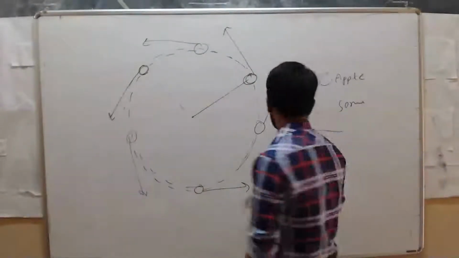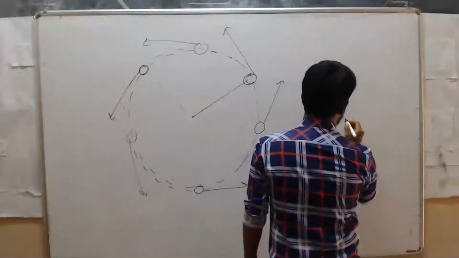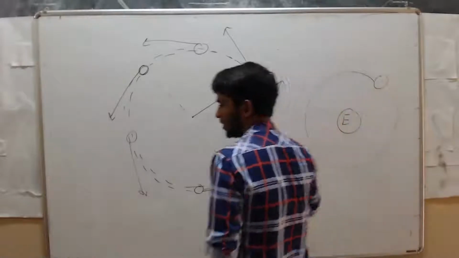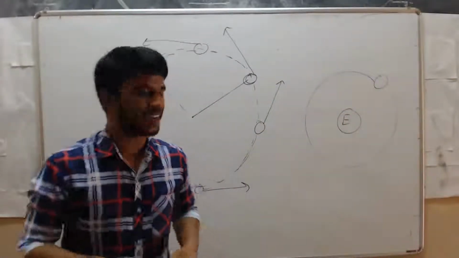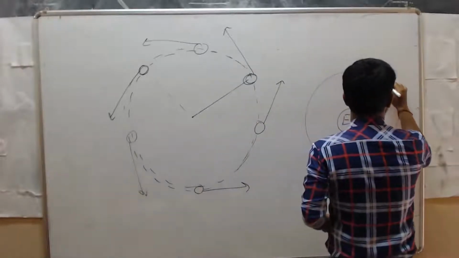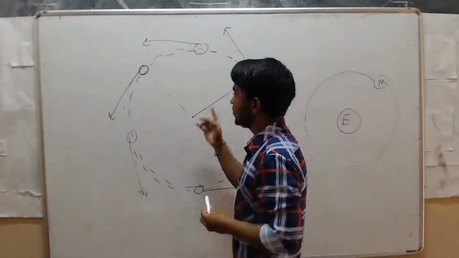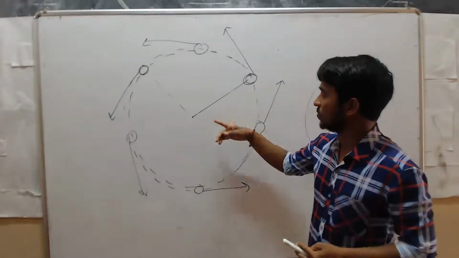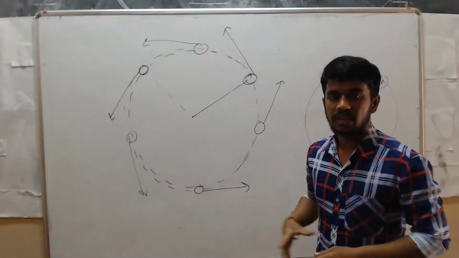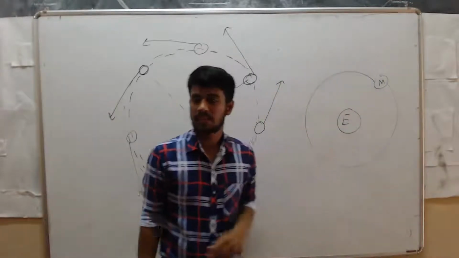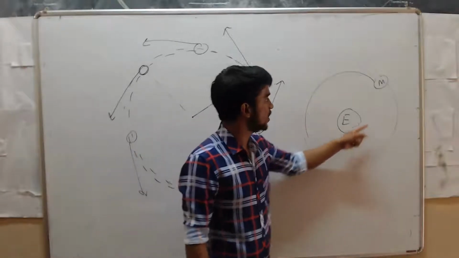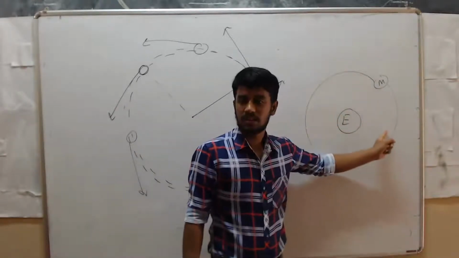Now just think of the moon and earth. Do you think there is any thread between earth and moon? No, right? So due to some force, that force which keeps the stone in a circular path, here also one force is there, that force which keeps the moon revolving in a circular path.